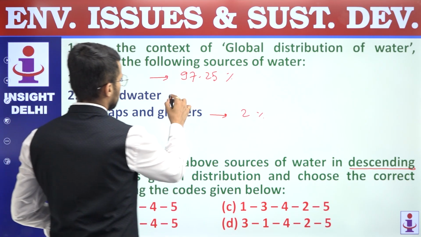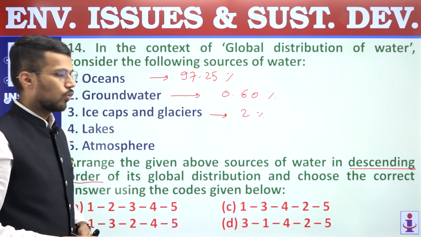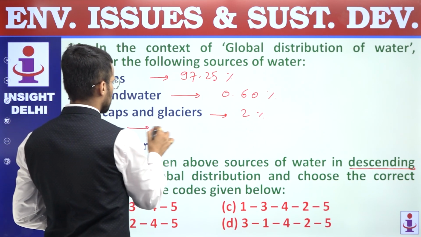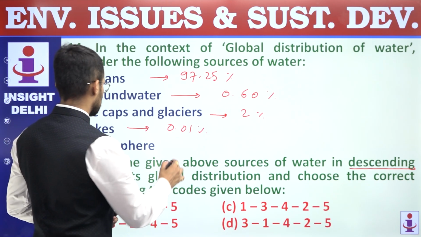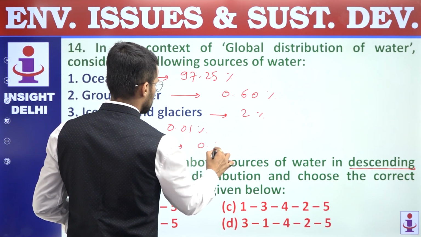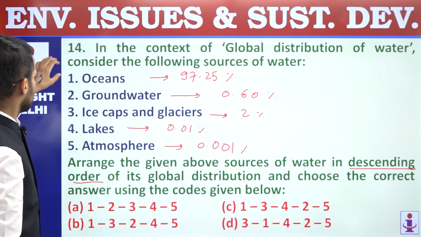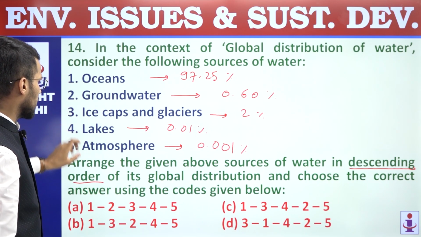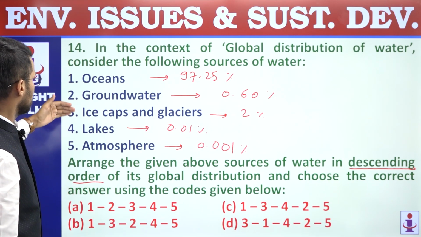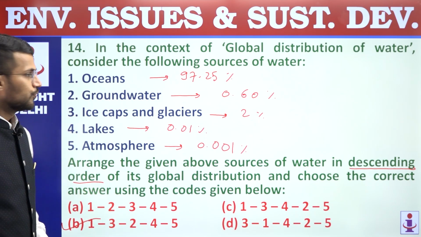Then it is groundwater, where we have approximately 0.60% of water. Then it is lakes, where water is 0.01%. In the atmosphere we have 0.001% of water, right? So first is oceans, then ice caps and glaciers, then groundwater, then lakes and atmosphere. So it should be 1, 3, 2, 4, 5, which is mentioned in option B. Question number 14, answer is B.